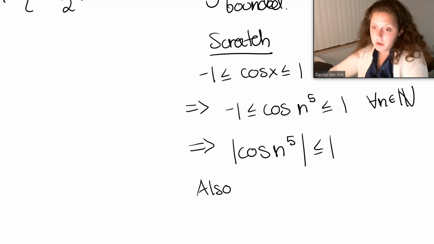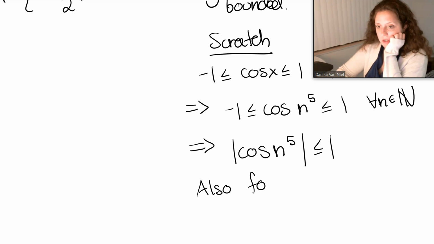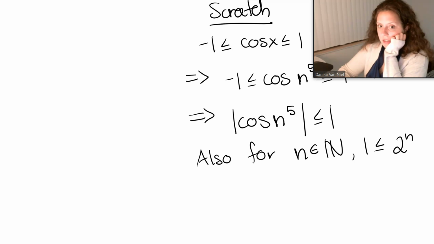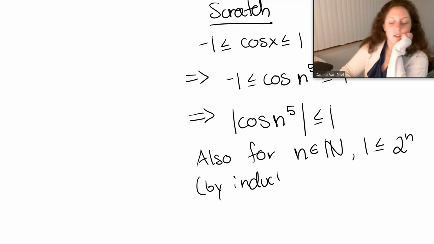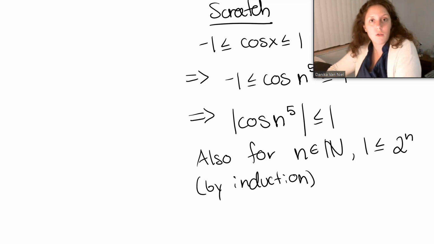Okay, so here's where things might get kind of weird for people maybe. Also, for n in natural numbers, 1 is less than or equal to 2 to the n. This is by induction. So people always ask me, okay, well, do you have to show this induction?